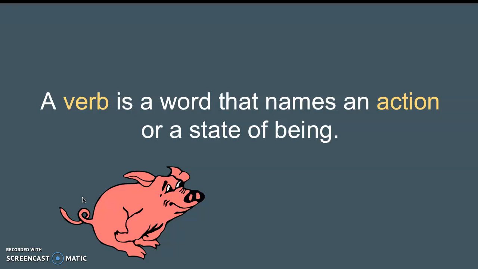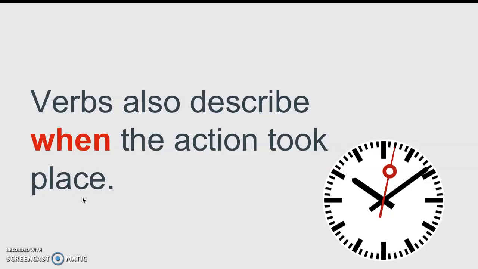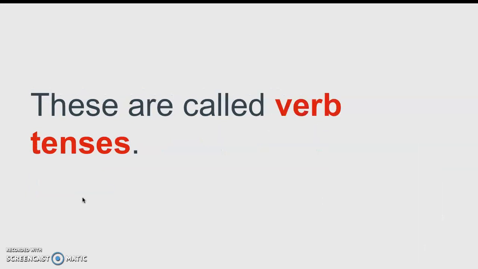A verb is a word that names an action or a state of being, okay? So verbs also describe when the action took place. So meaning, did it happen in the past? Was it yesterday? Is it happening right now? Or does it happen regularly? Or will it happen at some point in the future? These are called our verb tenses, when it's actually happening.